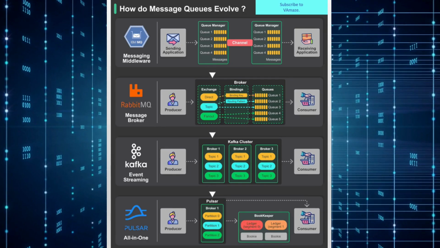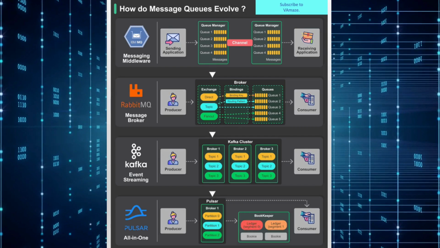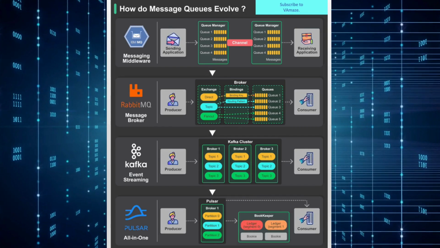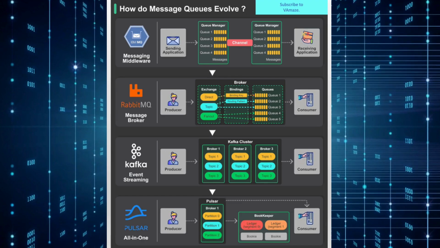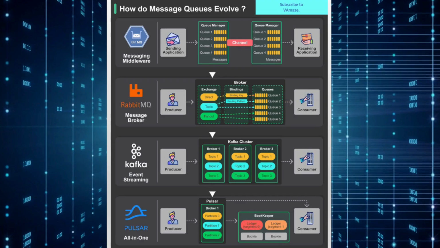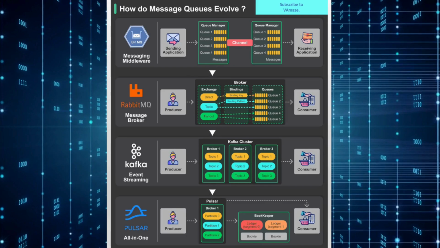This architecture provided the foundational concept of asynchronous communication, allowing applications to send messages without waiting for immediate responses. However, this approach had limitations in terms of scalability and management complexity, as each queue required individual oversight and maintenance.